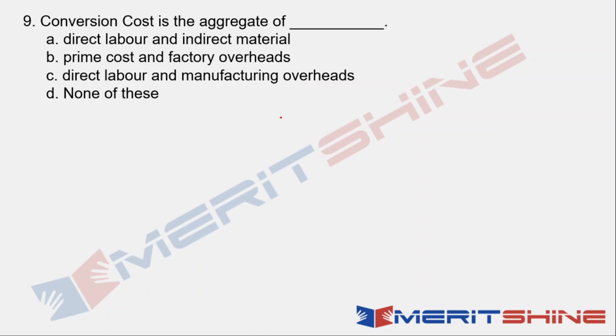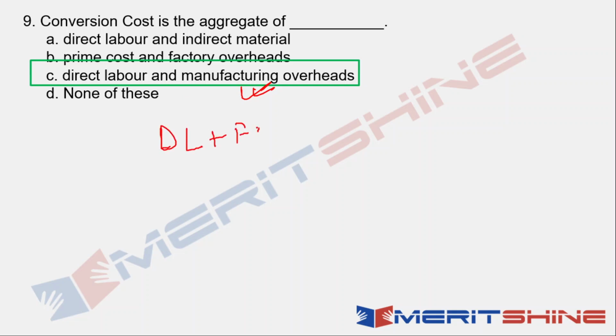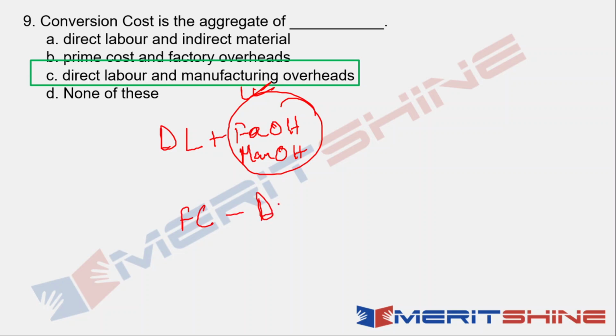Done? Yes, the answer is direct labor and manufacturing overheads. Okay, so that's what your answer is. The conversion cost we know is direct labor plus factory overhead. Factory overhead is nothing but manufacturing overhead. Another name for factory overhead is manufacturing overhead, or it is factory cost minus direct material. So factory cost minus direct material is not there, but direct labor and manufacturing overhead is there. So direct labor plus manufacturing overhead.